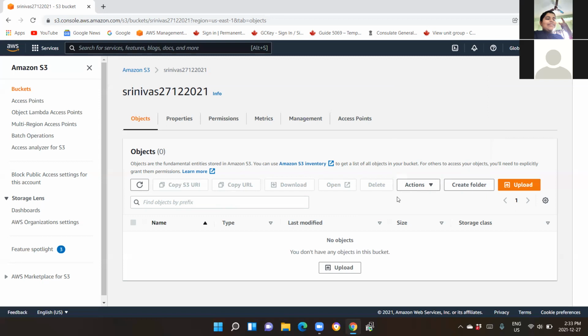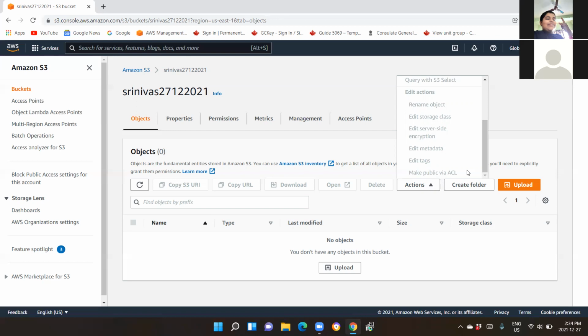If you select the drop down of action and scroll to the end, you will see an option called make public, make public via ACL. That is the new feature they have made. You can either give public access by using make public via ACL, or you can select the bucket, select the object, go inside it, go to the properties, and give it read permissions. So all these options are available over here.